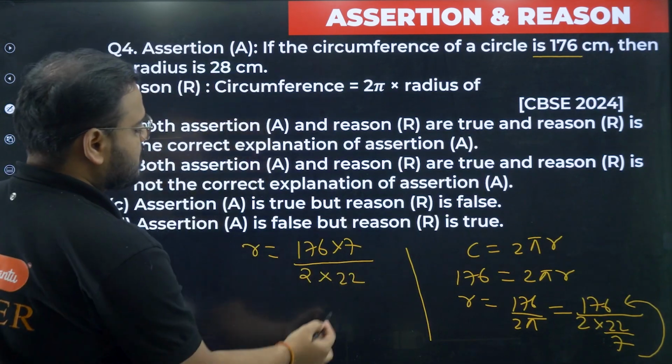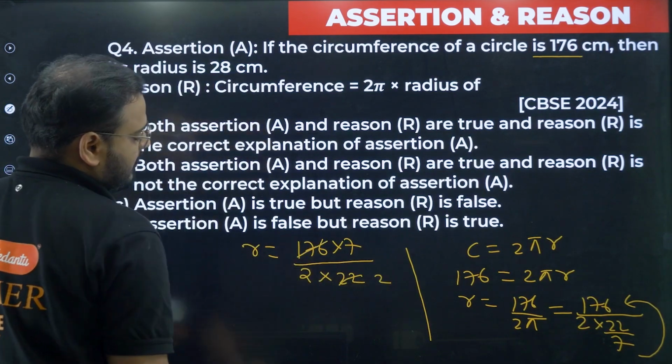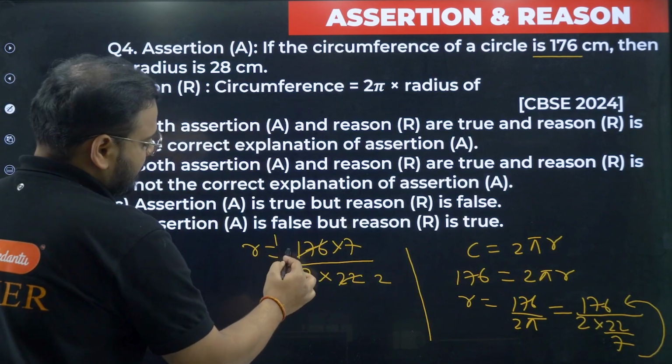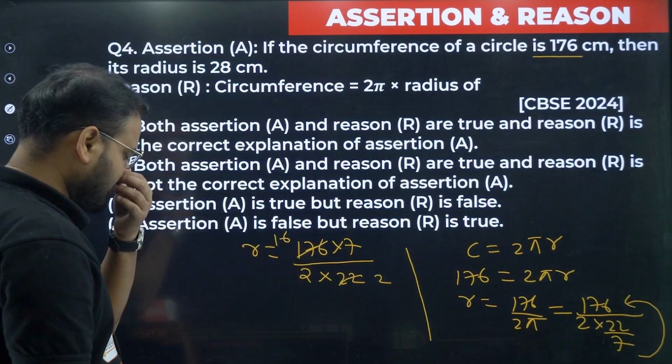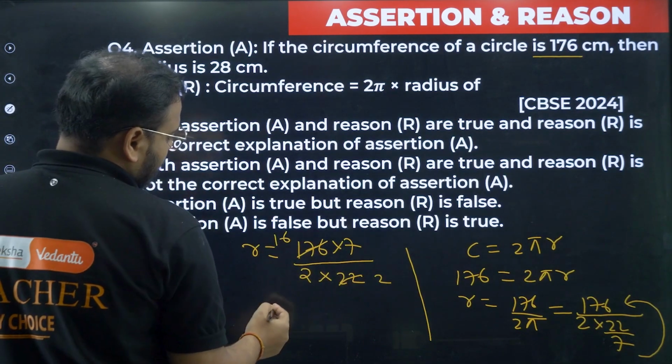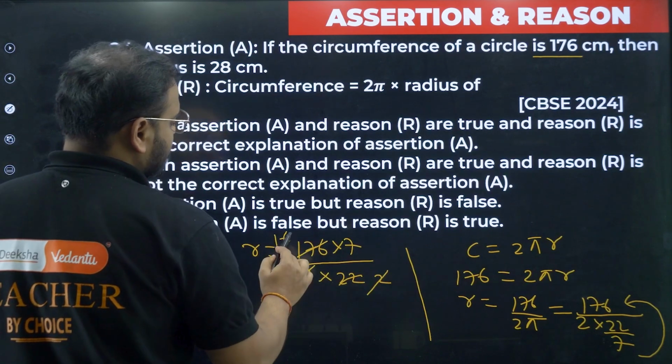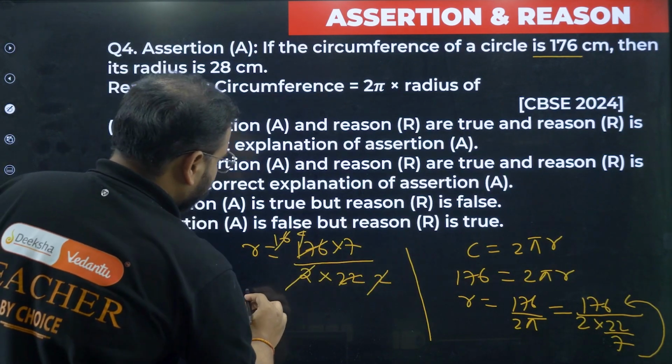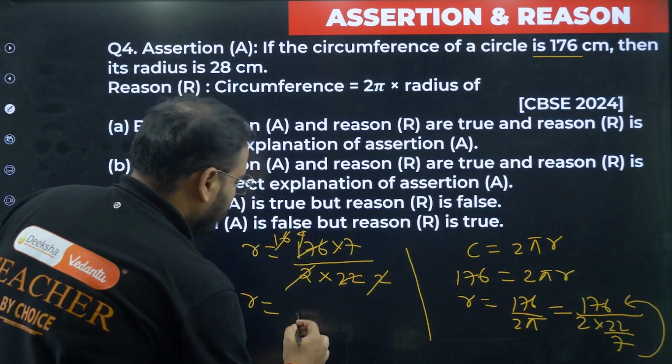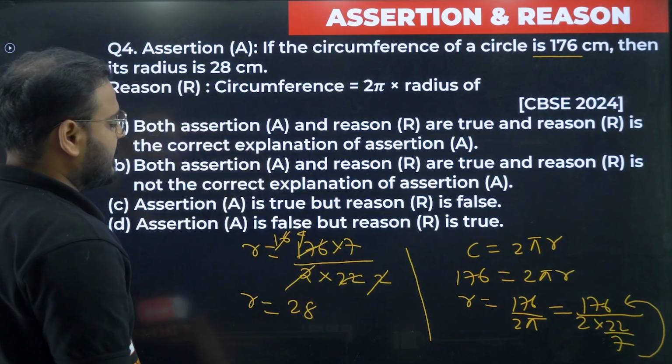Please check here: 11 2s are 22, and 16 11s are 176. Now what I'm getting, 2 and 2 is 4, so this is going to be simply 4. R equals 28.